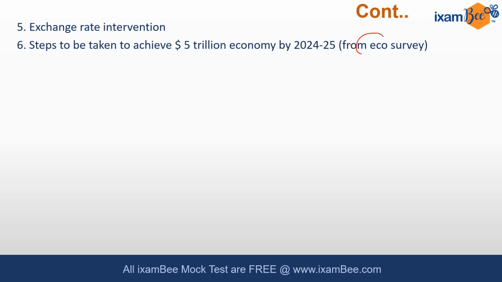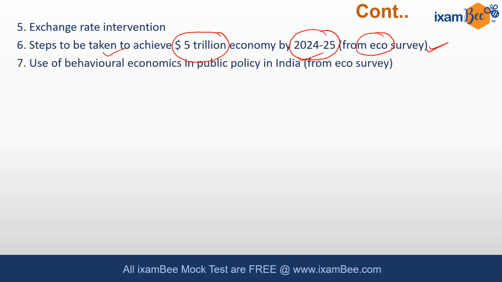It is from the economic survey. It is asking about the steps to be taken to achieve a 5 trillion economy by 2024-25. So this is straightforward from the economic survey. The next question is again from the economic survey: use of behavioral economics in public policy in India. So you can see that here 2 questions means 40 marks. Out of 100, 40 marks actually is from the economic survey.